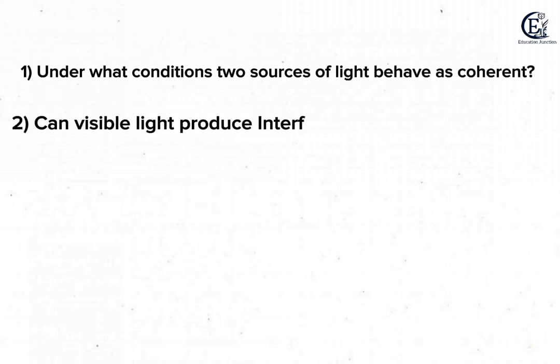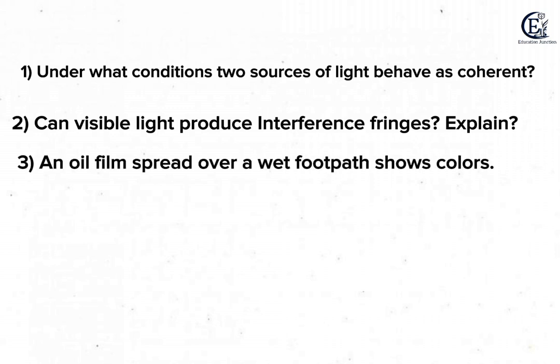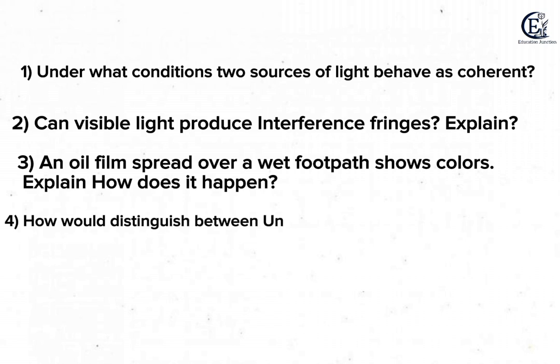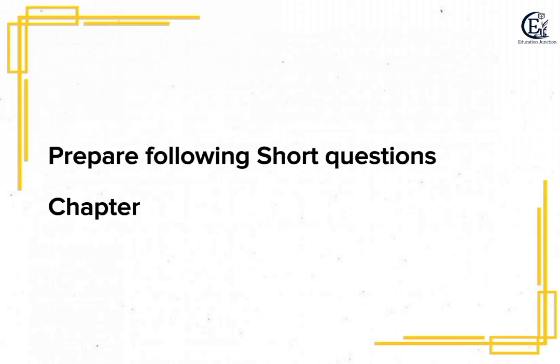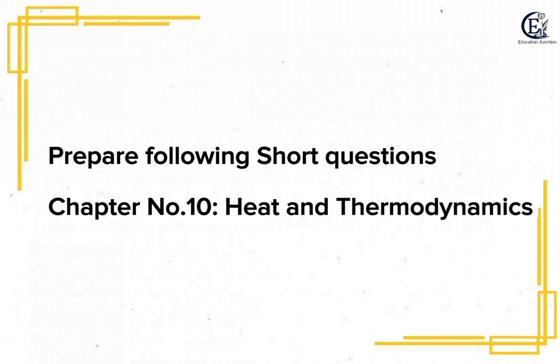air. Question number 2 is explain the terms node, antinode, crest, trough. Question number 3 is how are beats useful in tuning musical instruments? Question number 4 is as a result of a distant explosion an observer senses a ground tremor and then hears the explosion. Explain the time difference. Question number 5 is what is the effect of variation of density on the speed of sound in a gas?